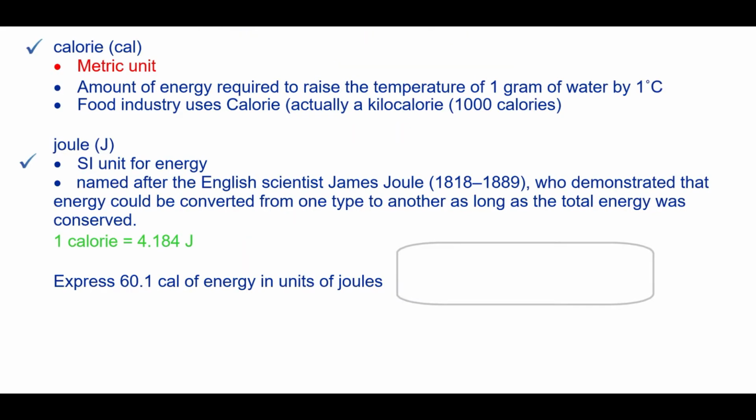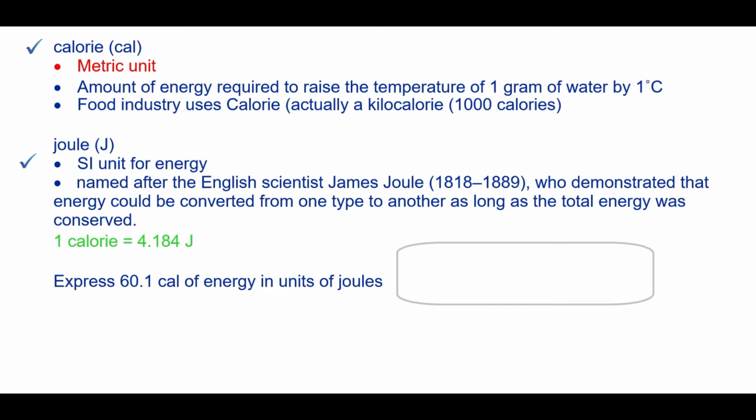Some more definitions, some units this time. We have calorie, and that's a metric unit. Notice that it is a lowercase c, and that's the amount of energy required to raise the temperature of 1 gram of water by 1 degree Celsius. If you look on the back of a food package, it actually says Calorie with a capital C, and that's a kilocalorie, so that means that a kilocalorie or a capital C Calorie has 1,000 calories.